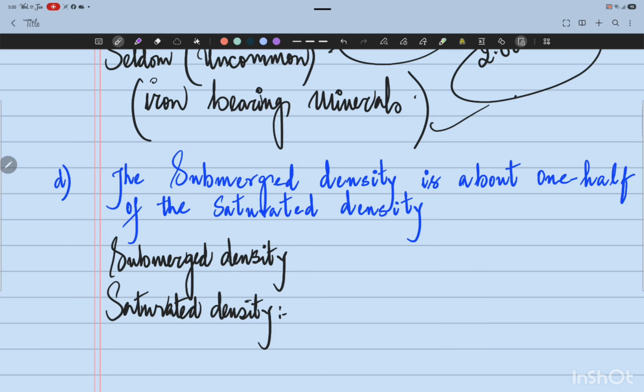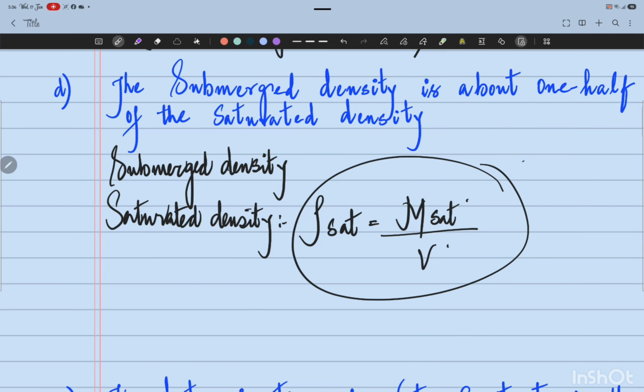All right, the saturated mass density is the bulk mass density of the soil when it's fully saturated. So this will be a ratio. The saturated density is the bulk mass density of the soil when it's fully saturated, when there is no air phase. In that case the bulk mass density becomes the saturated mass density. And the submerged density